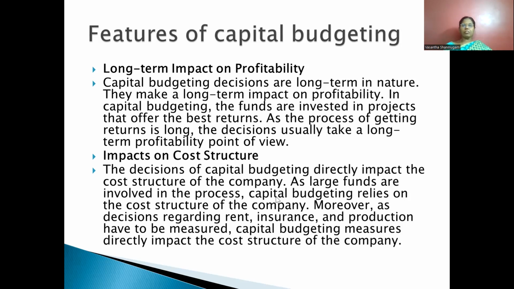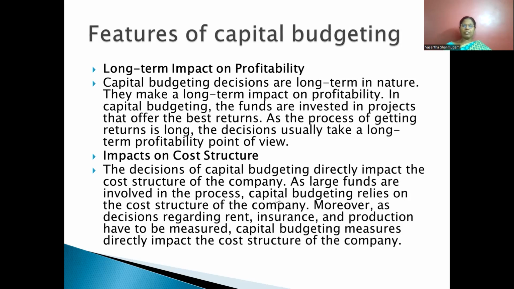In capital budgeting, the funds are invested in projects that offer the best return. As the process of getting a return is long, the decision usually takes a long-term profitability point of view. So that is one of the important aspects: the forecasting is done with a long-term view. They will not consider the short-term goal of an organization.